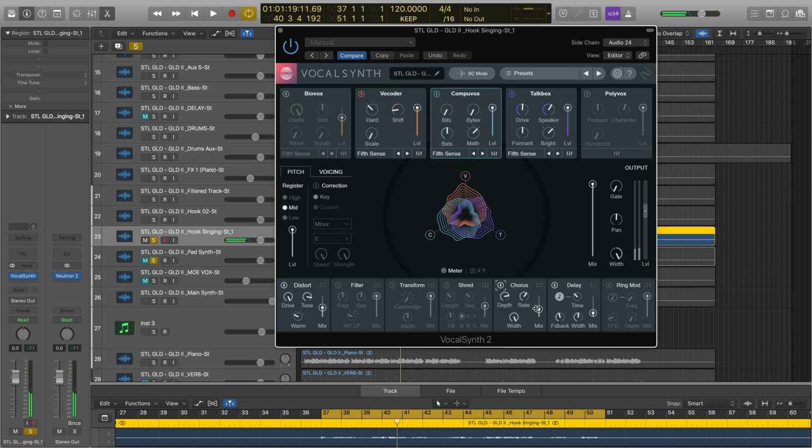We can always increase and make the effect more pronounced by the mix slider here. So if we want to hear it a bit more.